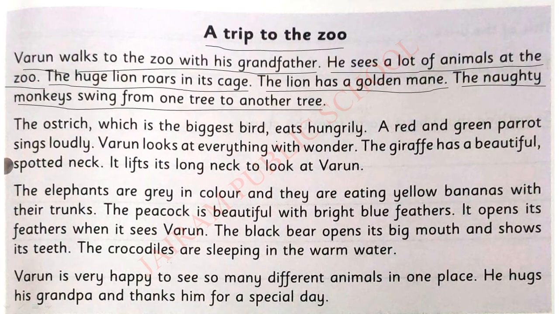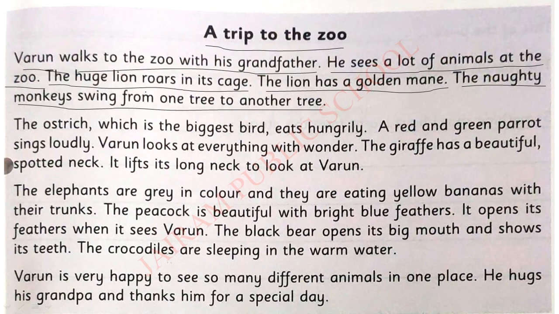So, in this first passage, what are they telling? Varun is going to the zoo along with his grandfather. Particularly in a zoo, what will be there? Yes, we can see lots of animals in the zoo. Like that, he is also seeing a lot of animals at the zoo.